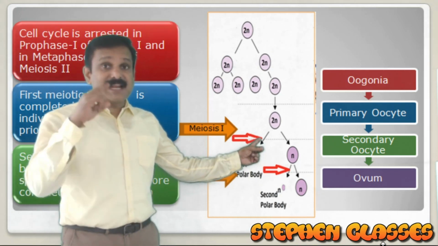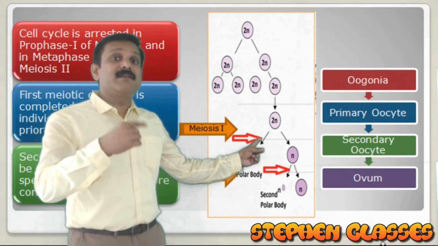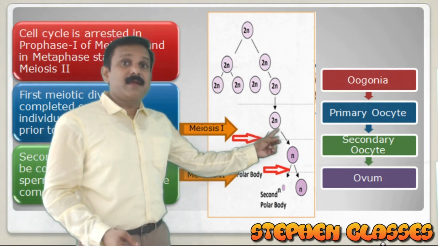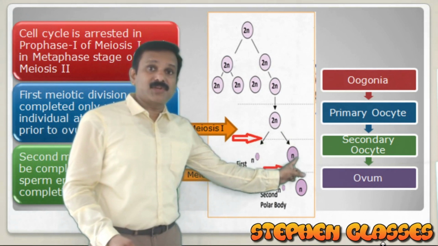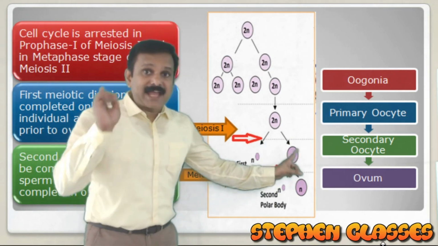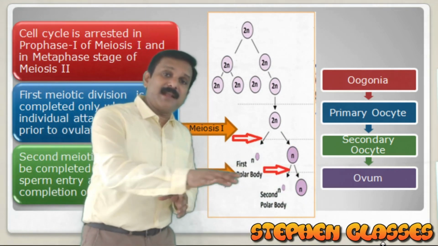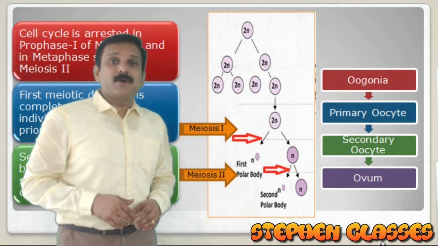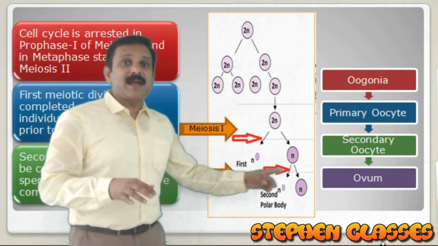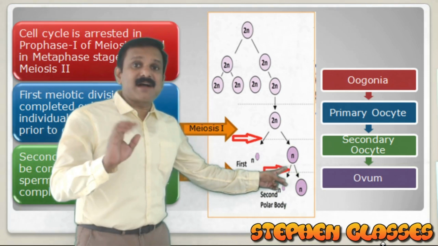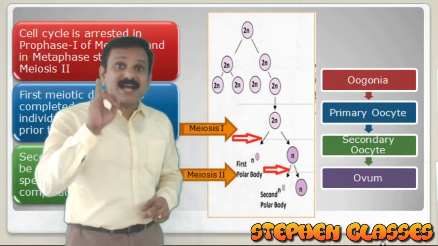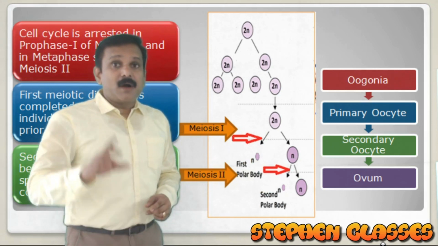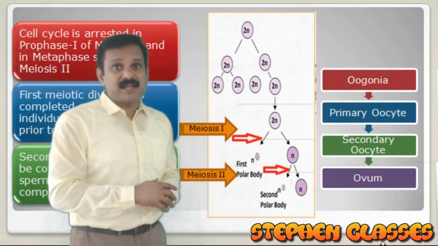When the individual attains puberty, the cell cycle will restart and there will be release of the first polar body and formation of the secondary oocyte. Again, the secondary oocyte will begin the second meiotic division, but there will be arrest at the metaphase stage. From here, the restart of the cell cycle will happen only when there is sperm entry.